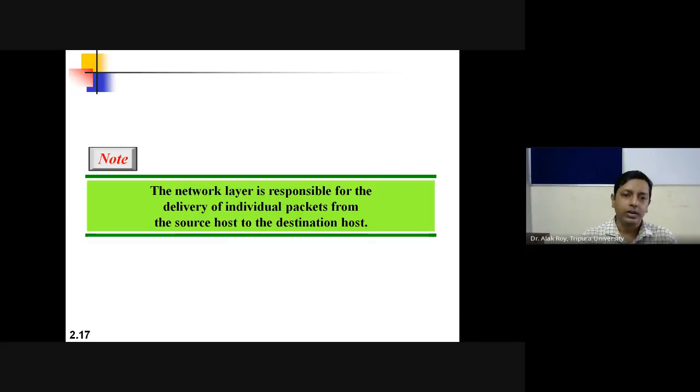So the network layer is responsible for the delivery of individual packets from the source host to the destination host. So here the concept is from end to end. In the data link layer, it was from node to node. Here it is source host to destination host.